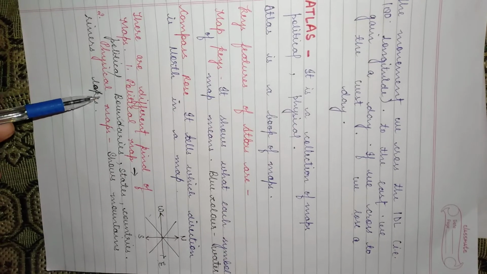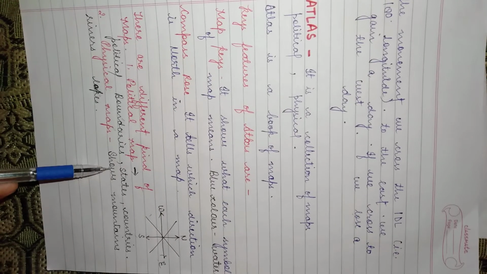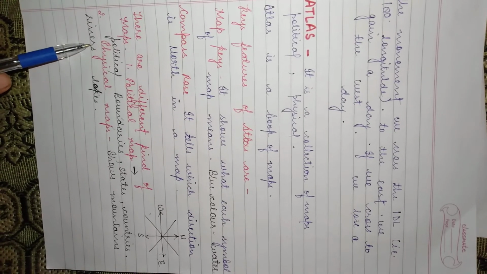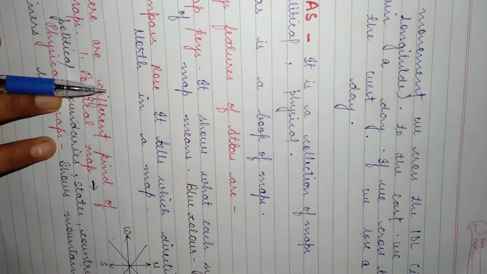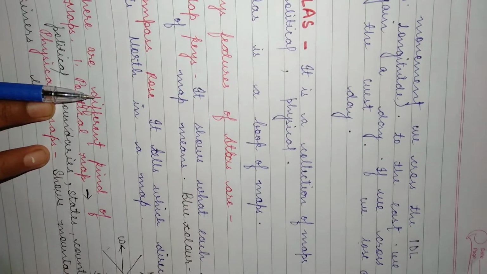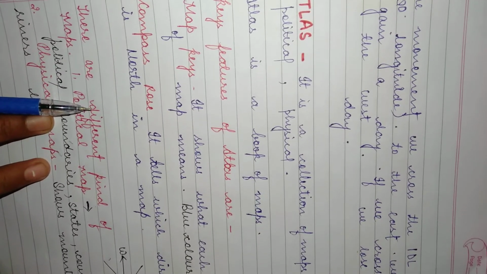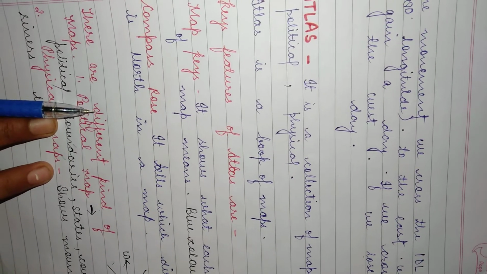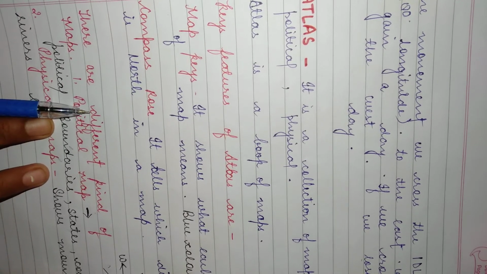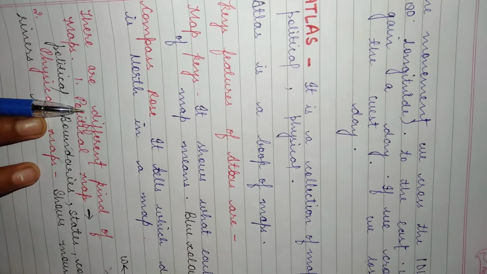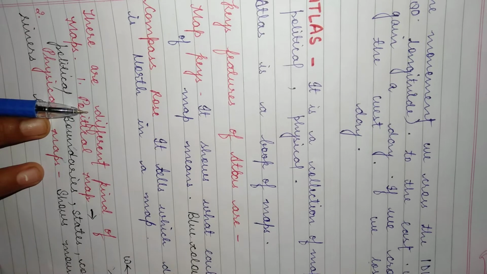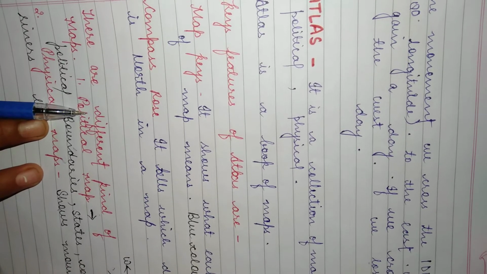The second type of maps are physical maps. They show mountains, rivers and lakes. We all refer to an atlas when we look for places, rivers, deserts and so on. Towards the end of the atlas there is a section called index, which shows the names of places marked on various pages of the atlas in alphabetical order.